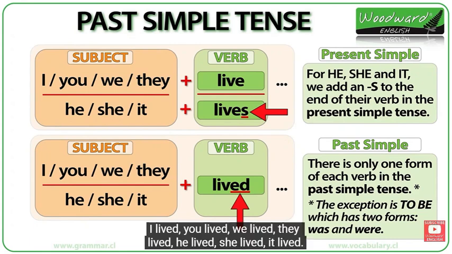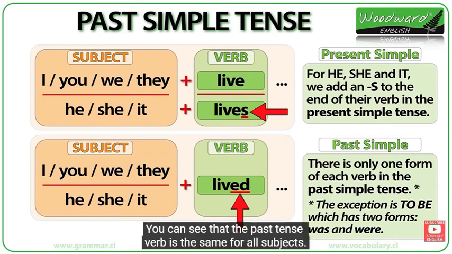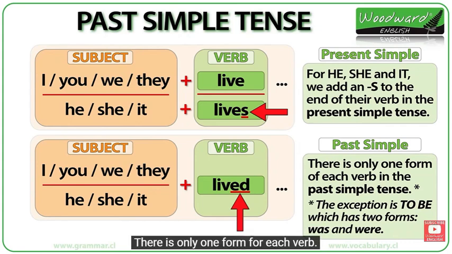I lived, you lived, we lived, they lived, he lived, she lived, it lived. You can see that the past tense verb is the same for all subjects. There is only one form for each verb.